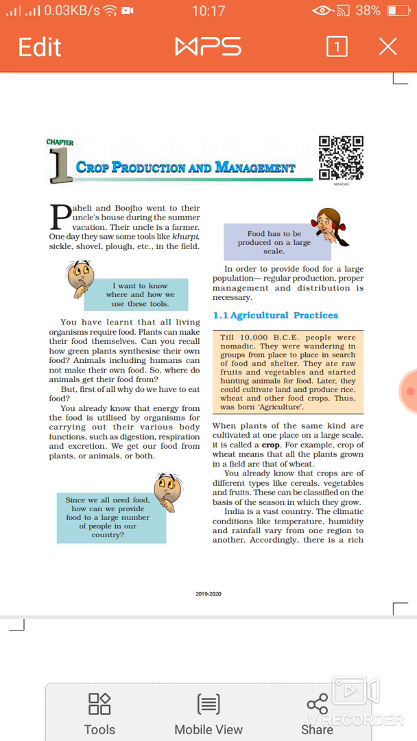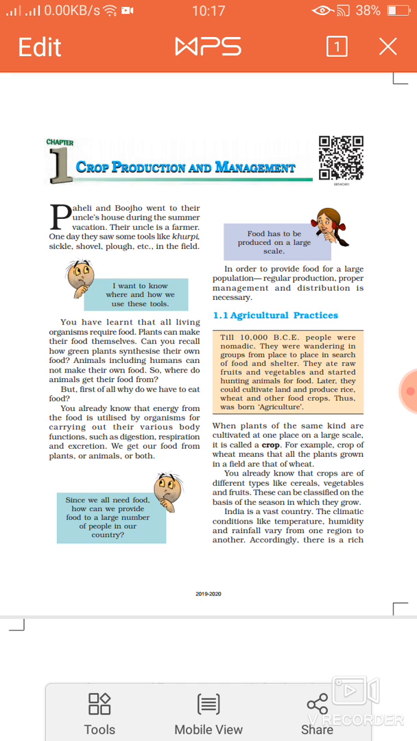Later they started to cultivate land and produce rice, wheat and other food crops by staying at a particular place. Thus agriculture was born. When plants of the same kind are cultivated at one place on a very large scale, for example two to three kilometers, it is called a crop.